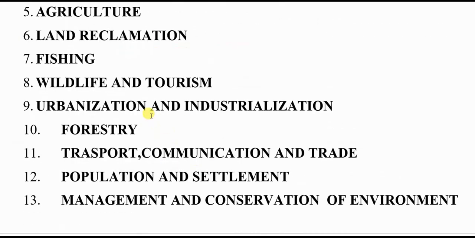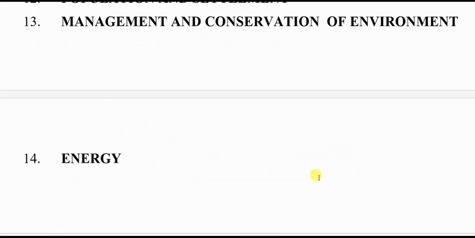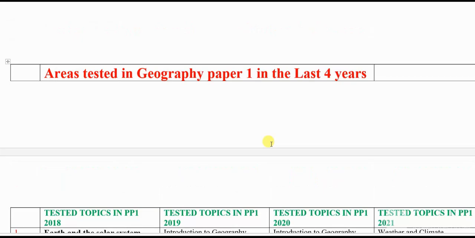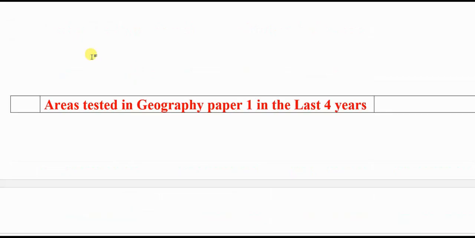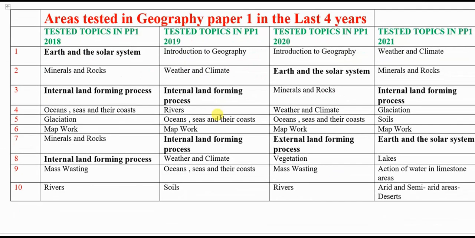So I want to take you through the topics that have been set for the last 4 years. Let us go straight away and look at this table here. I have a table here which I want you to look at.